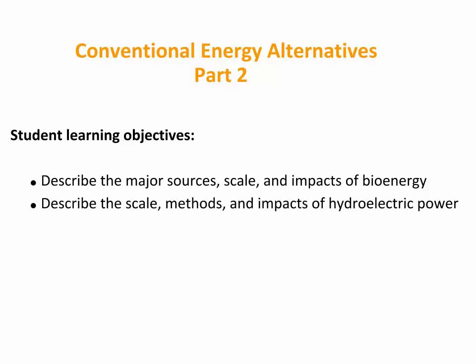Howdy! In this mini lecture, we will continue discussing conventional alternatives to fossil fuels as an energy source. Specifically, we will discuss bioenergy and hydroelectric power. The student learning objectives of this mini lecture are: describe the major sources, scale, and impacts of bioenergy, and describe the scale, methods, and impacts of hydroelectric power.